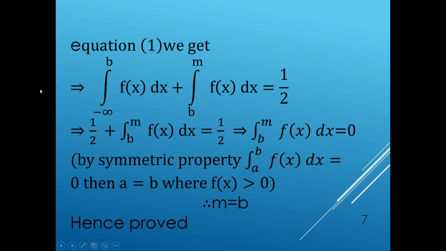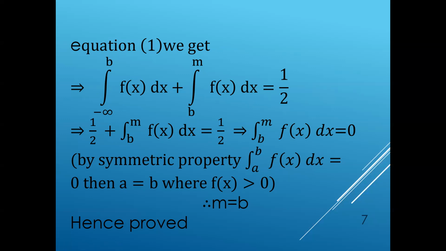From equation 1, the integral from minus infinity to b of f of x dx plus the integral from b to m of f of x dx is 1 by 2. Substituting this value, we get 1 by 2 plus the integration from b to m of f of x dx, equated to 1 by 2. Then the integration from b to m of f of x dx is 0.